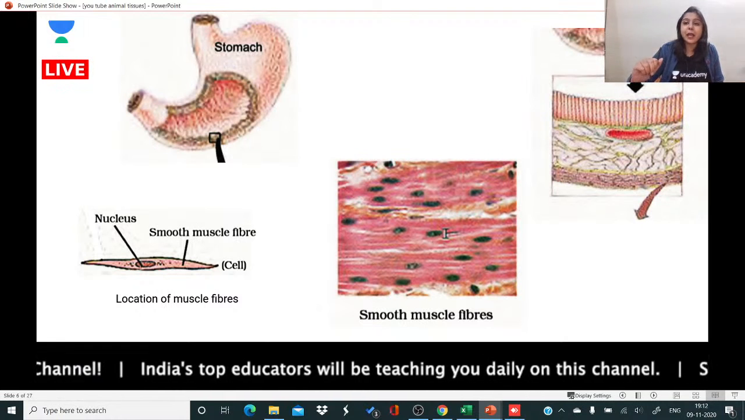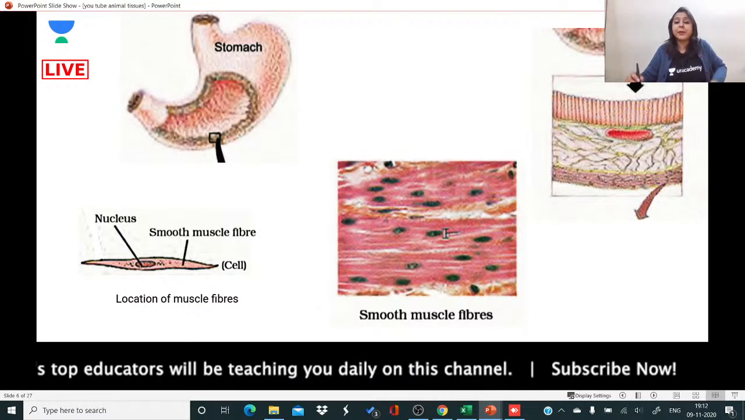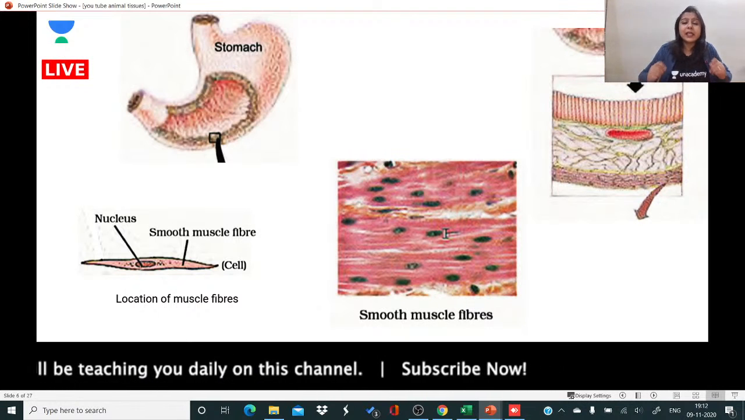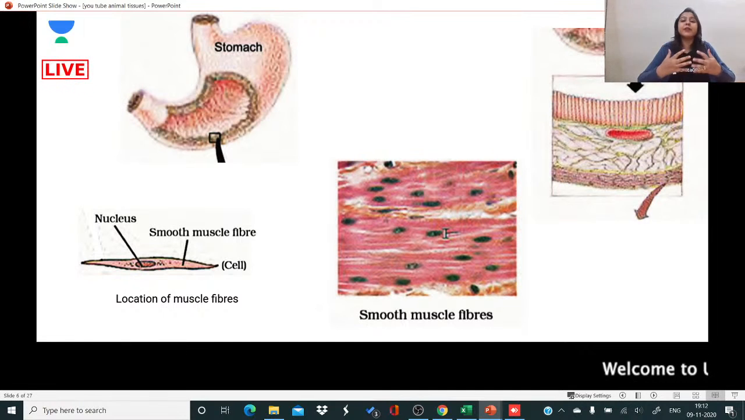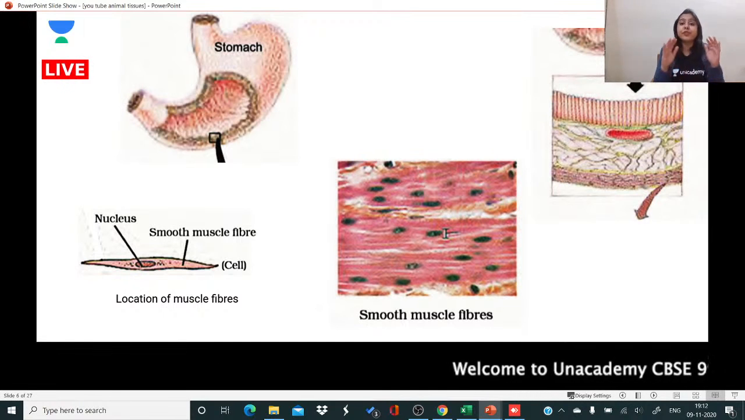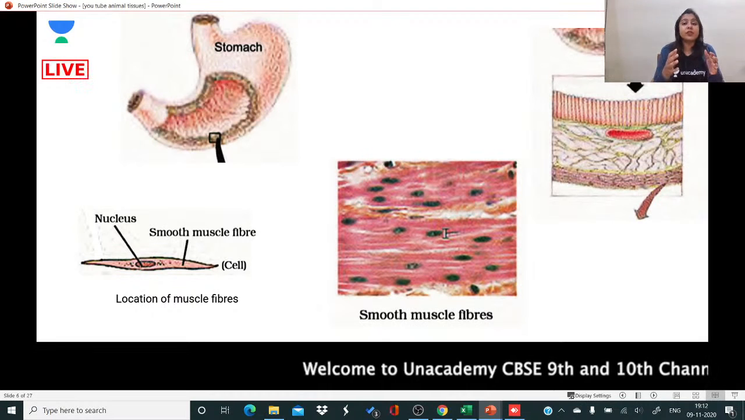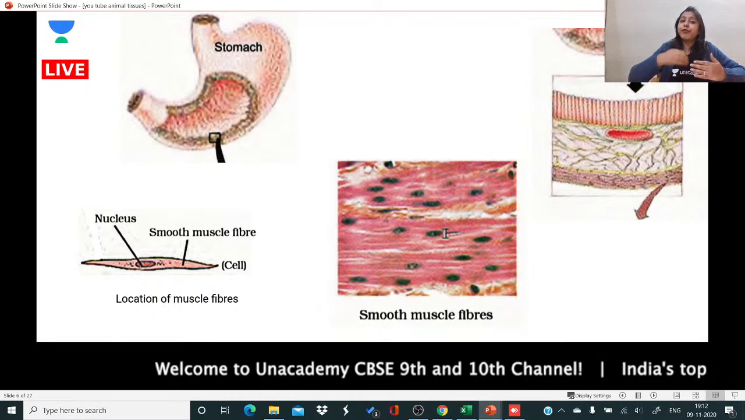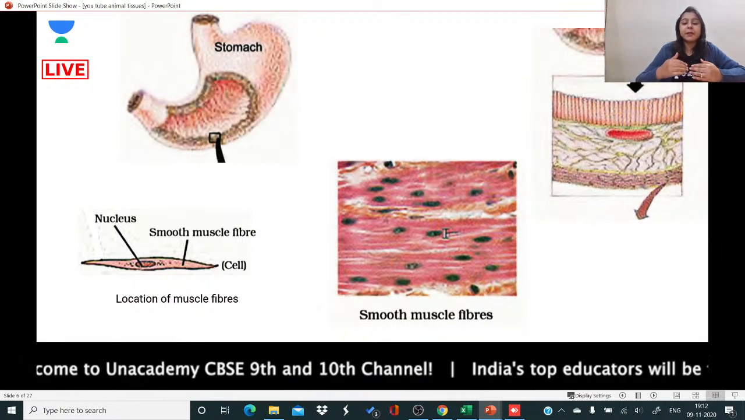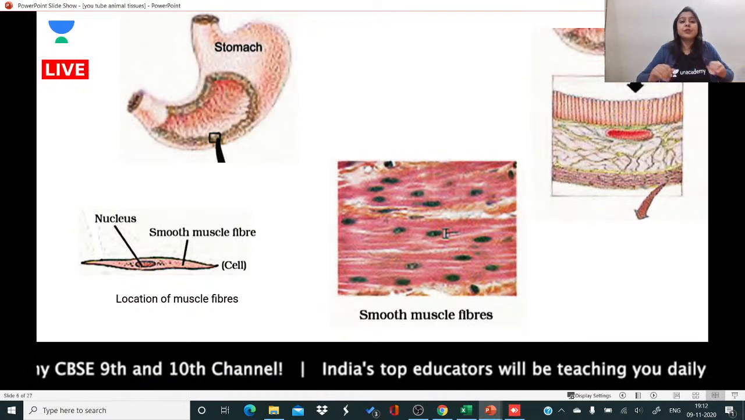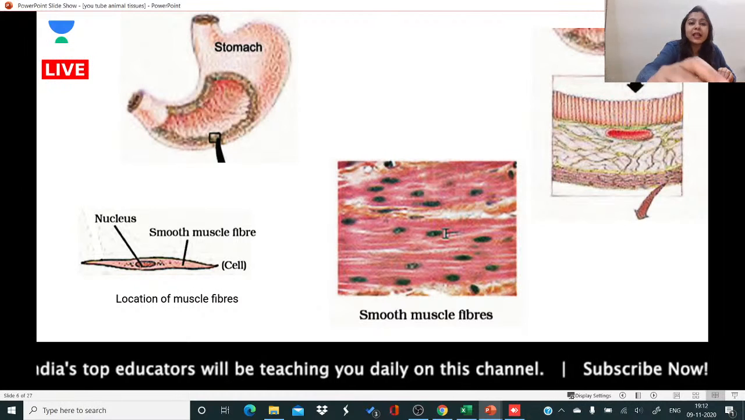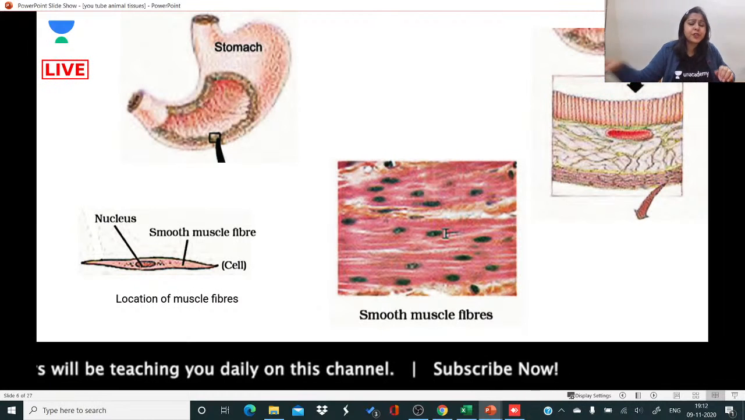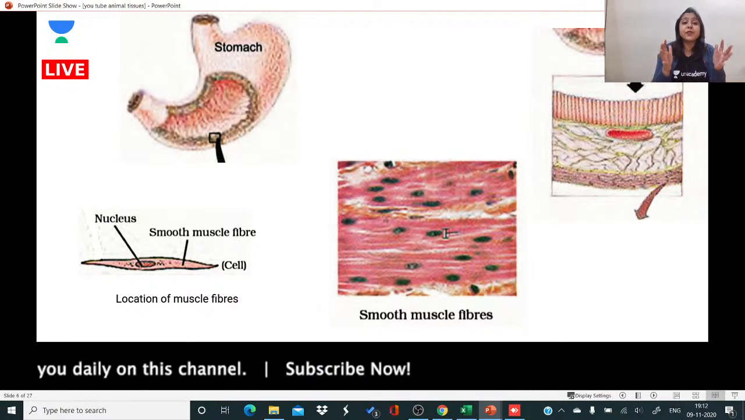Okay, so what happens in epithelial tissue? In epithelial tissue, when present inside the body, when it lines the visceral organs or the internal organs of the body, it must face the fluid. Which means the epithelium in the stomach should face inside, because that is where the fluid is present.